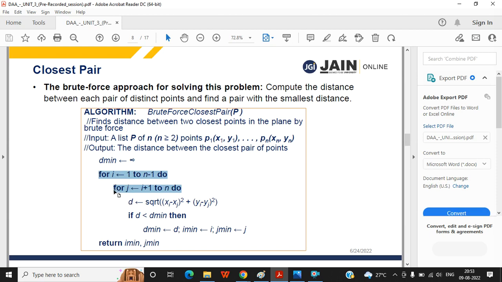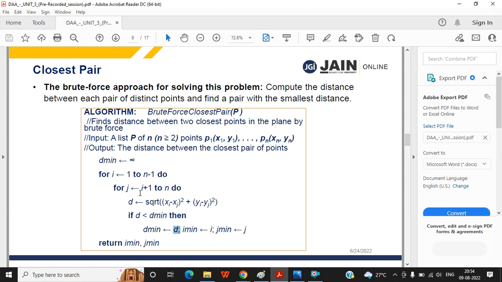Within this inner loop, you are calculating the distance using the Euclidean formula, and comparing it with d min. If this becomes your minimum, then you assign it into d min, interchanging the value, swapping the value. And with that, you are assigning the position, meaning i min and j min. What is the value?